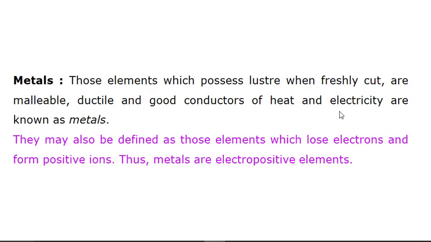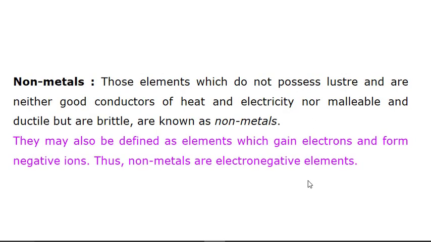Now we can also define metal in terms of their capacity to donate or accept electrons. So the elements which lose their electrons and form positive ions, they are all metals. So we say that metals are electropositive elements, that means they lose their electrons and form positive ions.